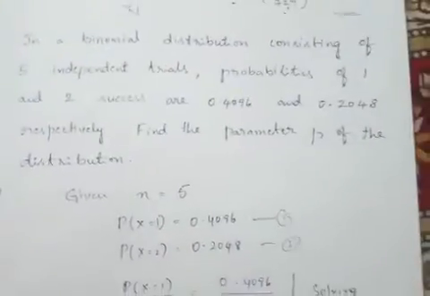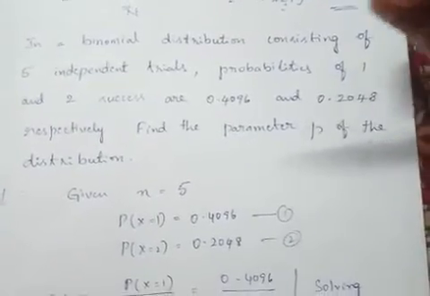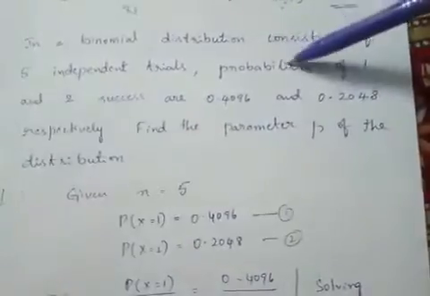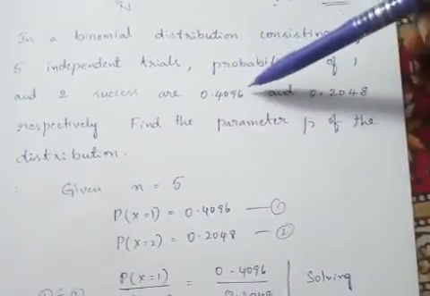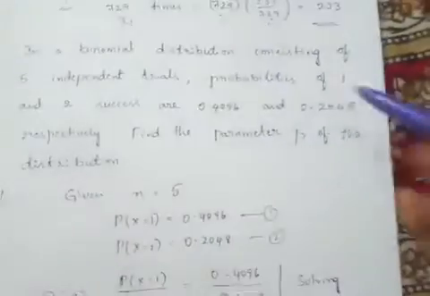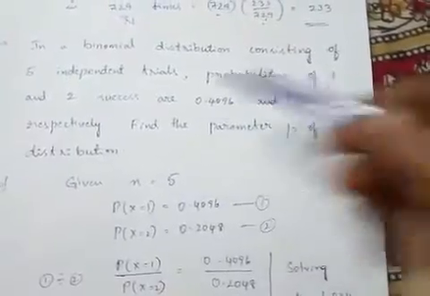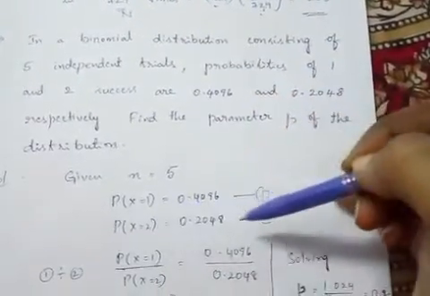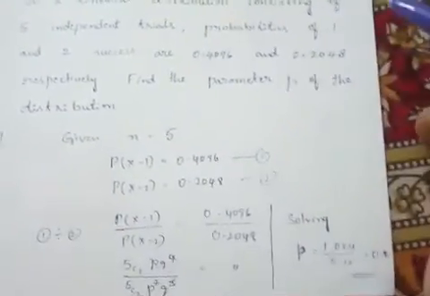Here, in a binomial distribution consisting of 5 independent trials, that means n equal to 5, probability of 1 and 2 successes are 0.4096, 0.2048 respectively. So probability of 1 success means probability of x equal to 1, probability of 2 successes means probability of x equal to 2, given. So what is the question? Find the parameter p of the distribution.